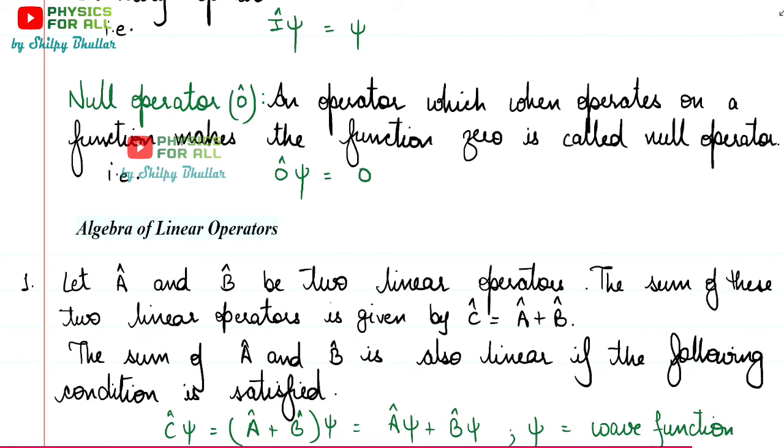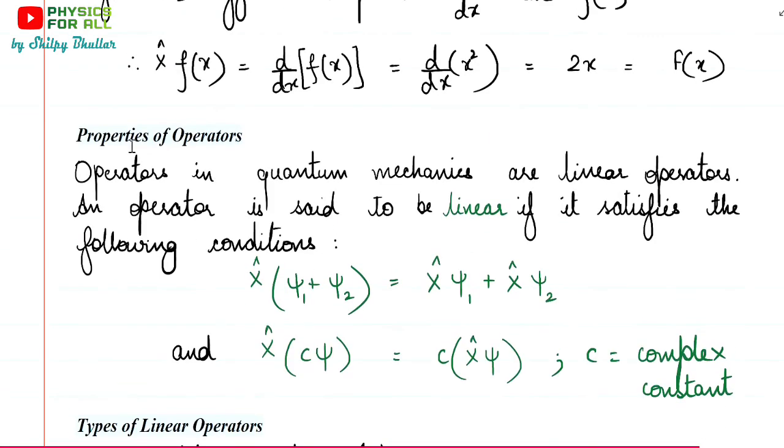Now, the sum of two linear operators should also be linear. So here we are saying that the sum is also linear if the following condition is satisfied. The condition is the same as the one we mentioned in the properties of operators, that for any operator to be linear, these two conditions should be satisfied. So now if you take the sum of operators, that will also be an operator, and for that operator to be linear, again these conditions should be satisfied, and that's why we have picked this condition. Here we had A cap plus B cap, which gave us C cap.